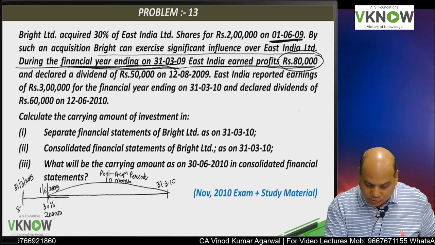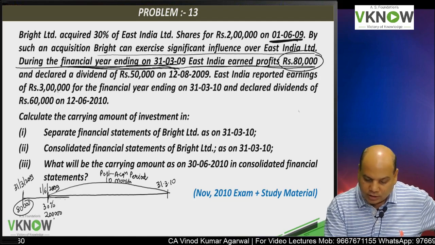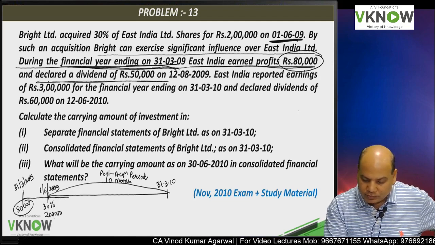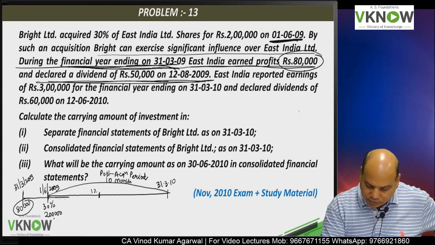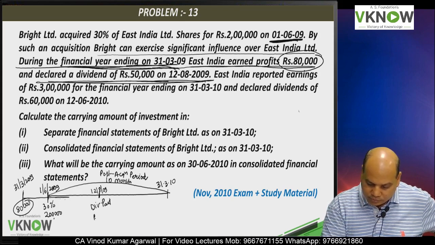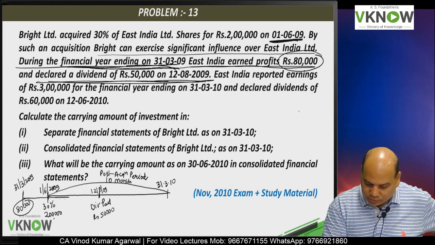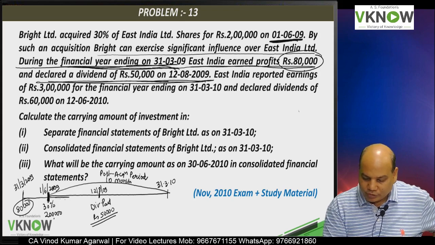So during this year, the profit was 80,000 and a dividend was paid, 50,000, on 12th August. Somewhere around here, 12th August 2009, dividend was paid, rupees 50,000. Shares were acquired on 1/6.